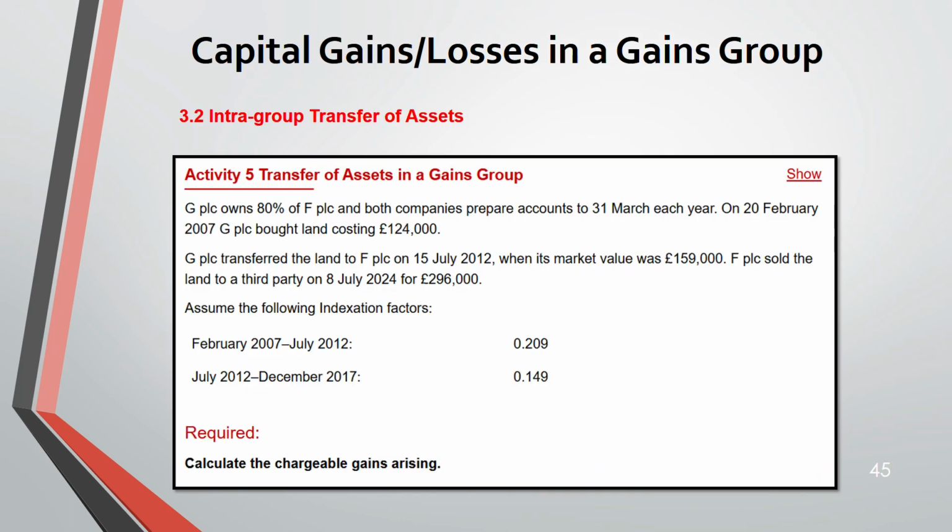Now, activity 5. So in activity 5, there's a transfer of asset. You have been given the allocation factor, indexation factor. Now, G is owning 80%. So G and F are 75% gain group. Now, 20th Feb, land costing 125. G transferred the land to F on 15 July 2012. Market value was 159. F sold the land to third party for 296. The moment he sells it to third party for 296, that is the time he's making a profit. Not when G is transferring to F.